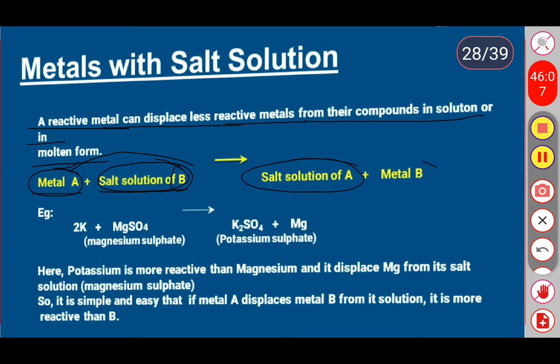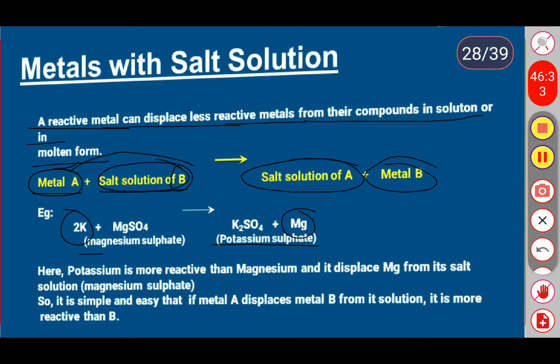For example, when potassium reacts with magnesium sulfate, it forms potassium sulfate and magnesium gets separated. As we already know, potassium is a highly reactive element, so it displaces magnesium and forms potassium sulfate.